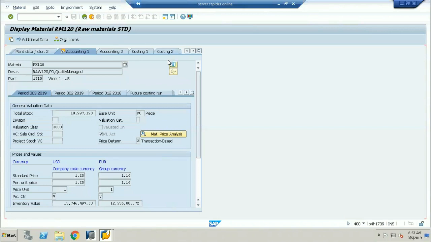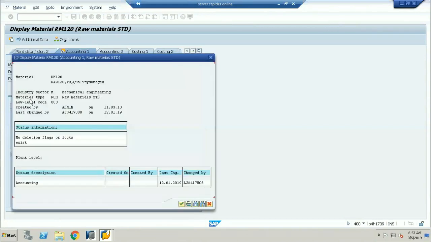Okay, now if we go into this particular material, you just click on this information of the material. It will tell you what material type you have taken. This is the material type. ROH is for the raw material, HALB is for the semi-finished goods, and FERT is for the finished goods. There are three types of materials: raw material, semi-finished goods, and finished goods. And other trading goods, everything is there, but I'm explaining the basic things.